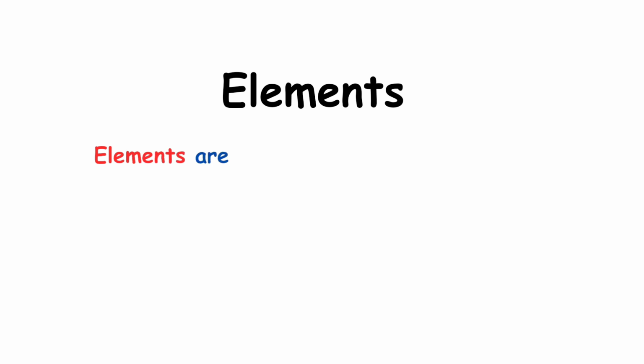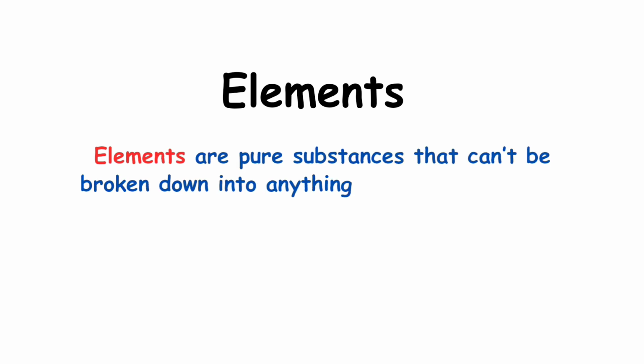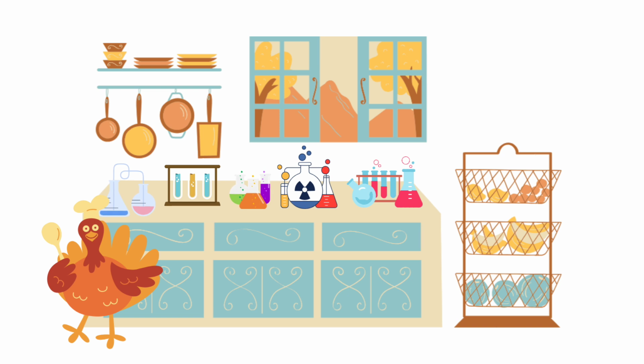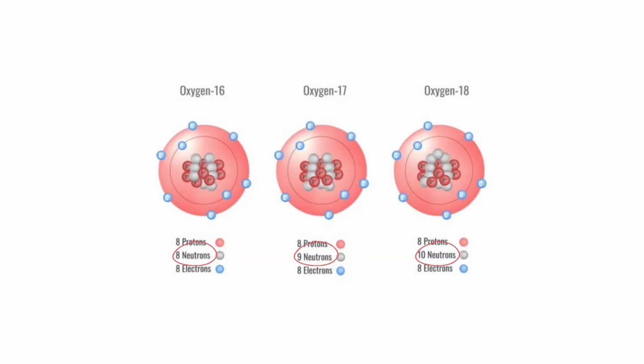Elements are pure substances that can't be broken down into anything simpler by chemical means. Think of them as the fundamental ingredients in your chemistry kitchen. Most elements are actually mixtures of isotopes, which have the same atomic number but different mass numbers due to varying numbers of neutrons. You can see in here there are 3 different isotopes of oxygen: oxygen-16, oxygen-17, and oxygen-18.